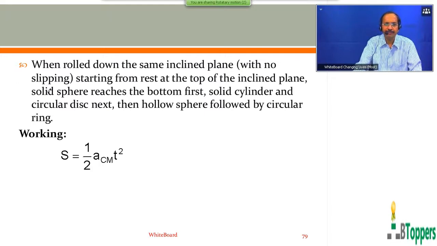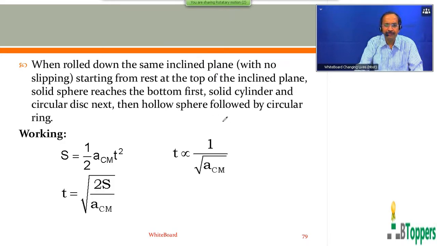So as I explained with calculation in my previous class, when rolled down the same inclined plane with no slipping, starting from rest at the top of the inclined plane, the solid sphere reaches the bottom first, the solid cylinder and circular disc next, then the hollow sphere followed by the circular ring. I have discussed the calculation or reasoning for this in my previous class.